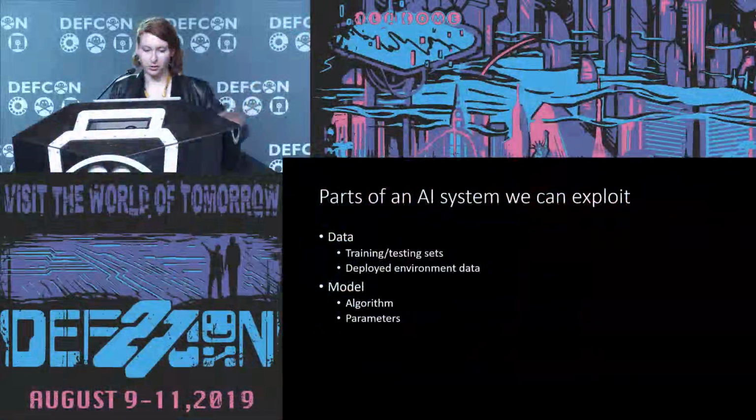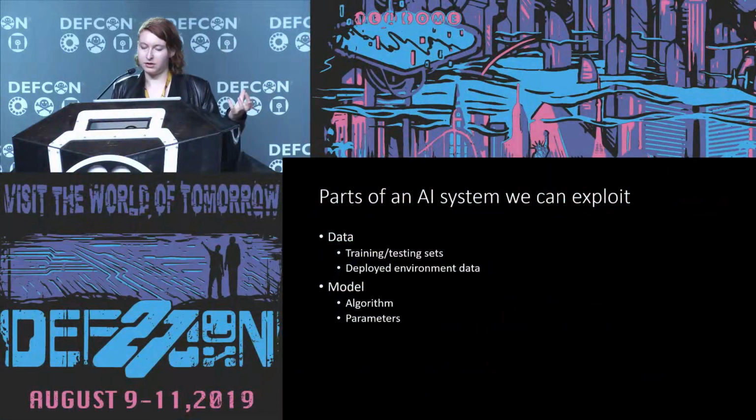So, okay, now that we have the vocabulary and a basic understanding of what goes into an AI, let's look at the parts so that we can think of different ways to break them. And these are the parts. We have the data and the model. The data could be either the training or the testing data sets, or it could be the deployed environment data. And the model is the algorithm that you use to train, like a deep neural network or logistic regression. And then the parameters are what you're tweaking that fits this algorithm to whatever data set you're working with.